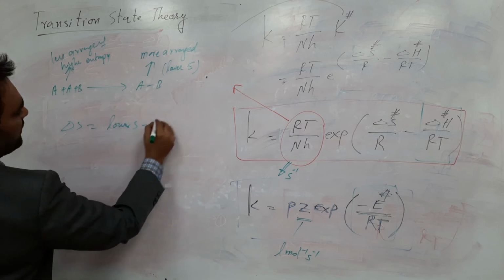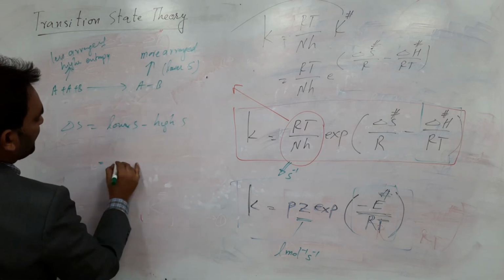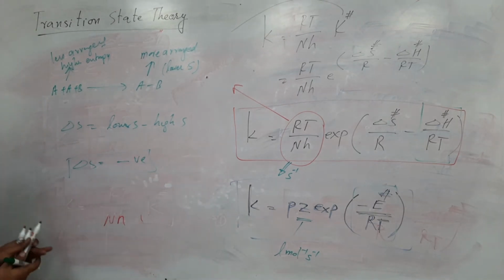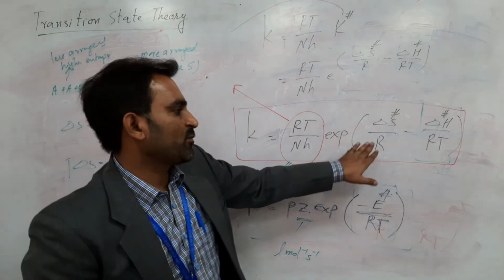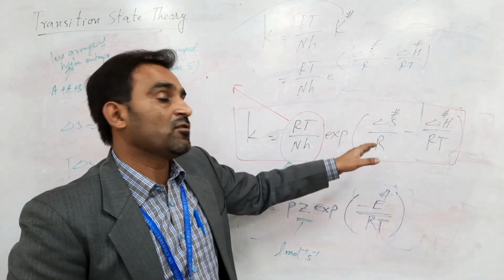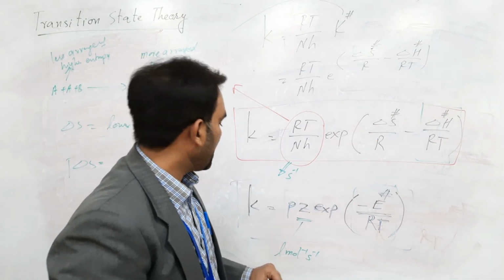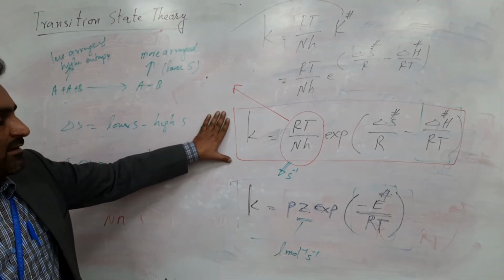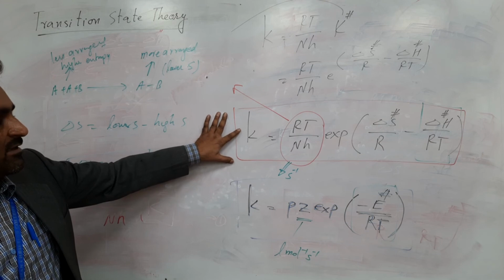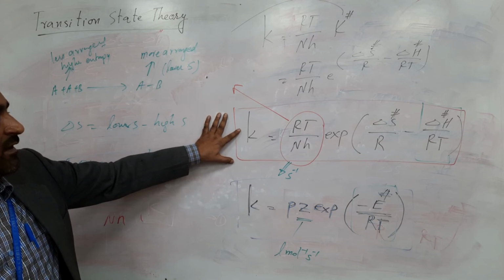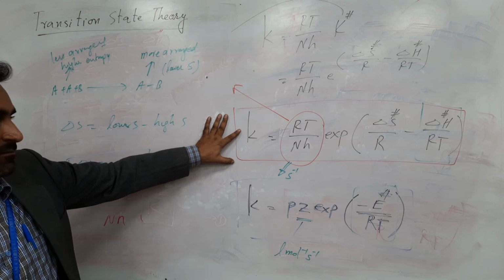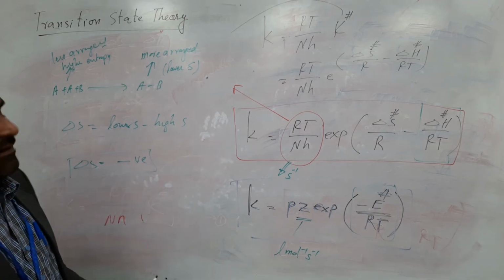Lower S minus higher S gives you a negative change in entropy. If the value is negative, then this exponential will give you a value less than unity. So the rate determined through the transition state theory will be lower for a bimolecular reaction.